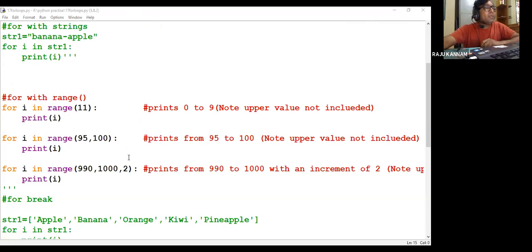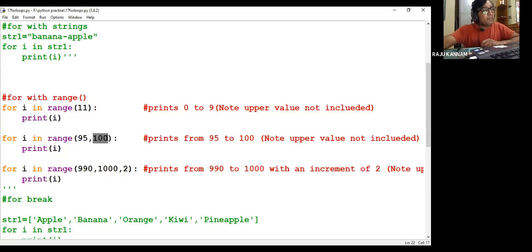So the default incrementing value will be 1 if you don't mention it, because the range function will take a single parameter, 2 parameters, or you can give 3 parameters. If you give a single parameter, that will print that number of elements, starting from 0, and every time it will increment by 1. If you mention a minimum and maximum value, it will start from the minimum value and end at maximum minus 1.